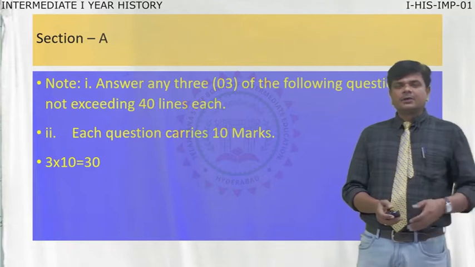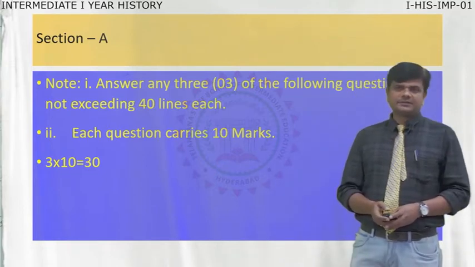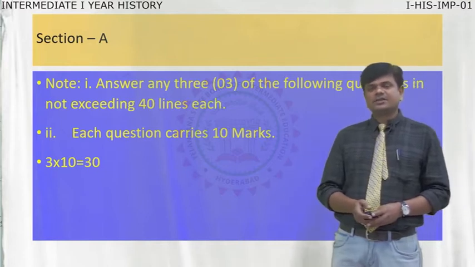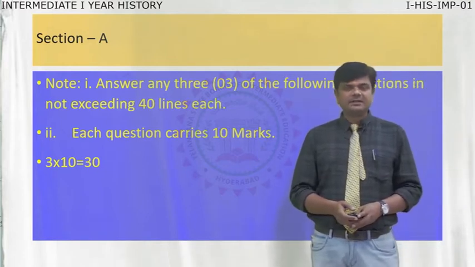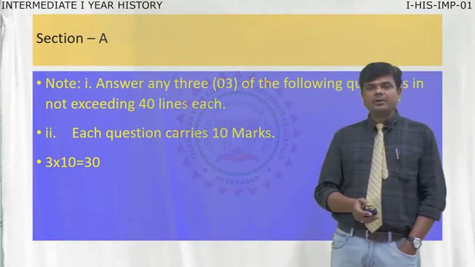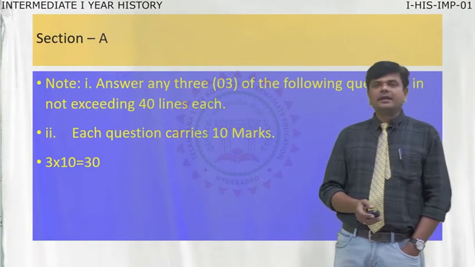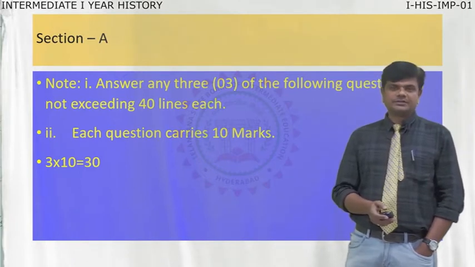The question paper carries 3 sections: section A, section B and section C. In section A, answer any 3 of the following questions.